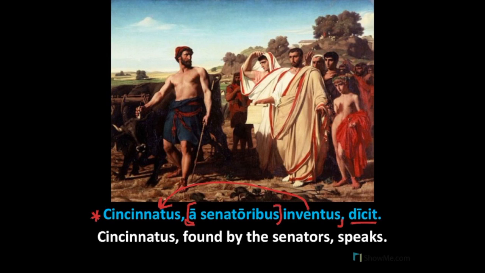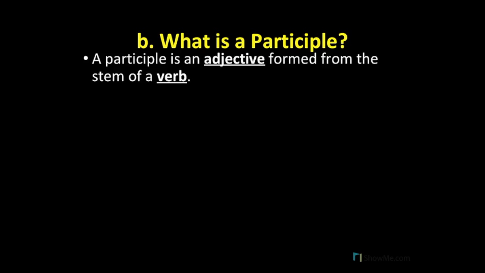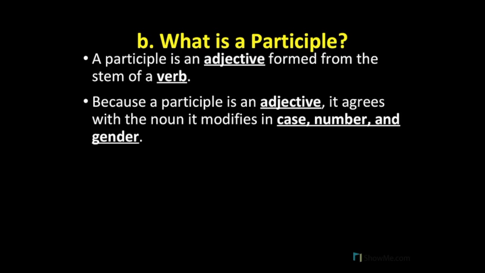As we prepare to explore perfect passive participles in specific, we should first review the general nature of participles. A participle is an adjective that is formed from the stem of a verb. Because a participle is an adjective, it agrees with the noun it modifies in those three key ways: case, number, and gender. In the last section of this video, we will fully decline a perfect passive participle and look at all of its forms.